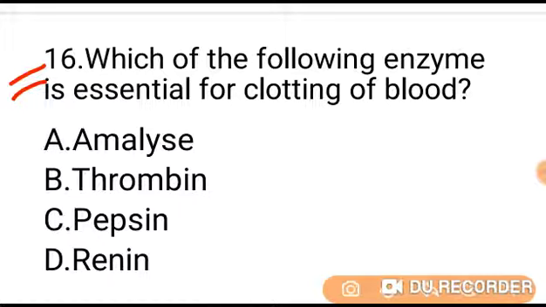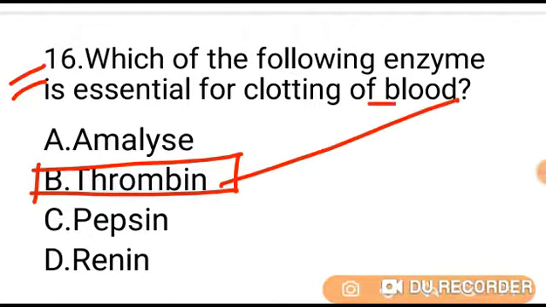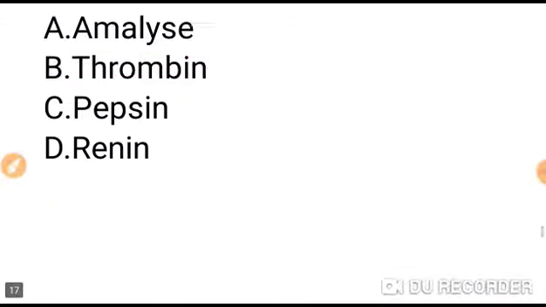Within minutes, the fibrin meshwork begins to contract, leading to blood clotting. Proteins generate thrombin, an enzyme that converts fibrinogen to fibrin, a reaction that leads to the formation of a fibrin clot. So thrombin is the correct answer. Option B is the correct answer for this question. Go to next question.